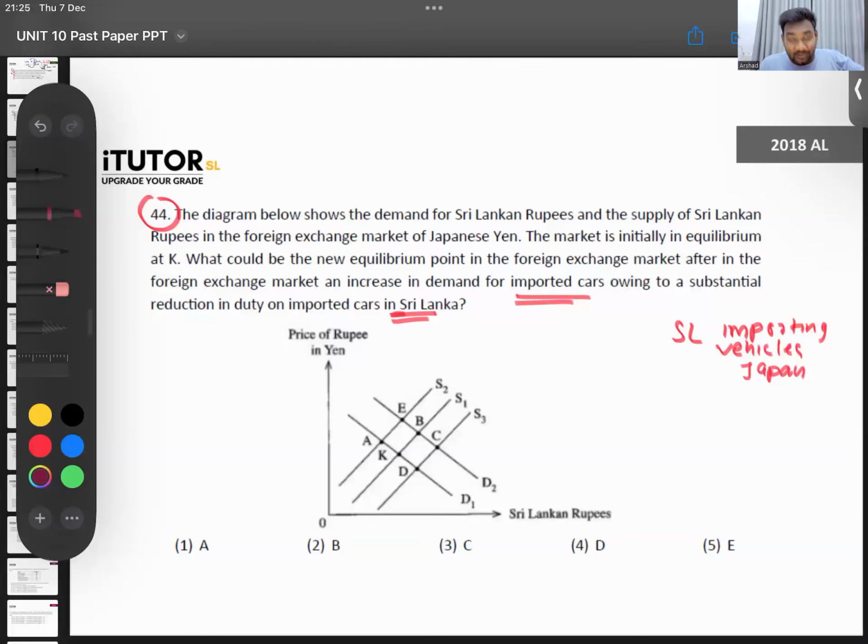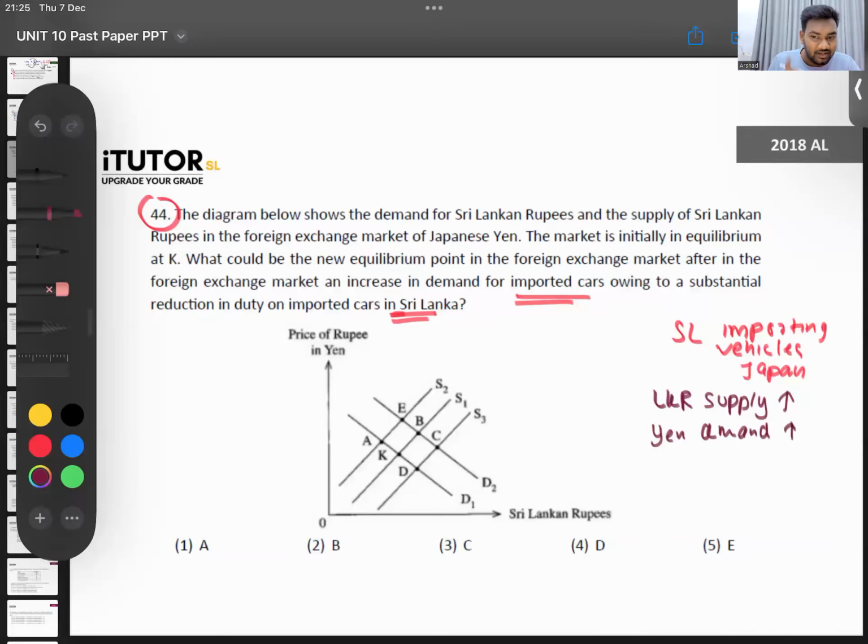Yen. So we will demand yen and give away our rupee. Remember, we learned this in the seminar also. So LKR supply will increase. We will give away our currency and demand yen because we have to pay them. The Japanese yen demand will increase.